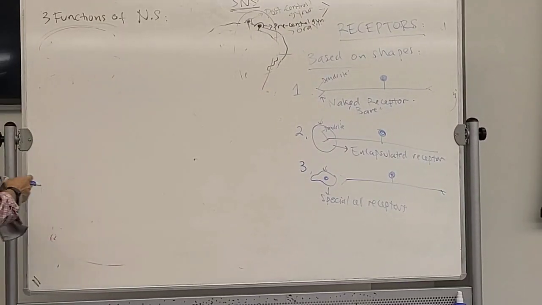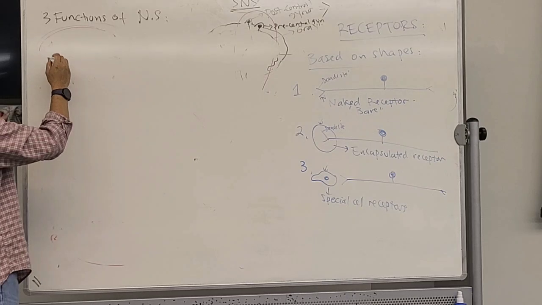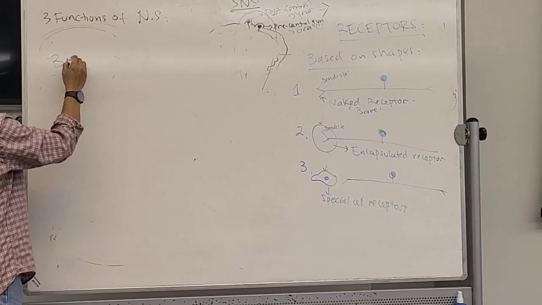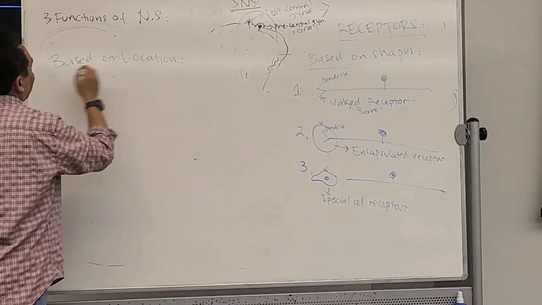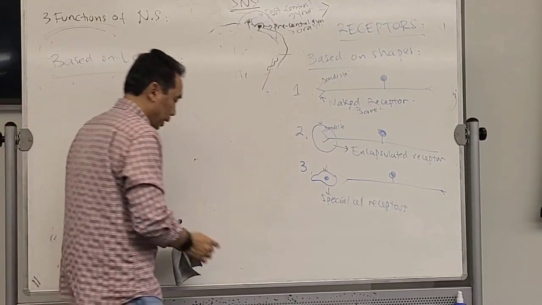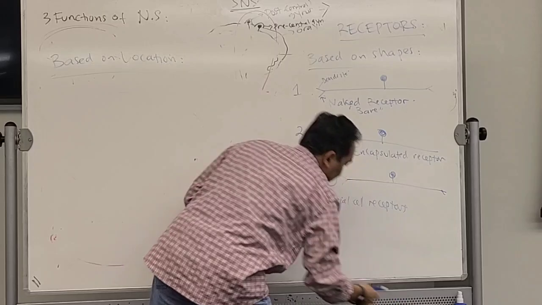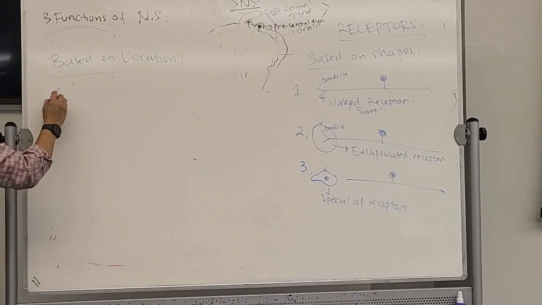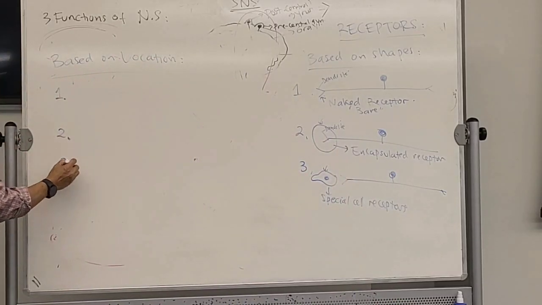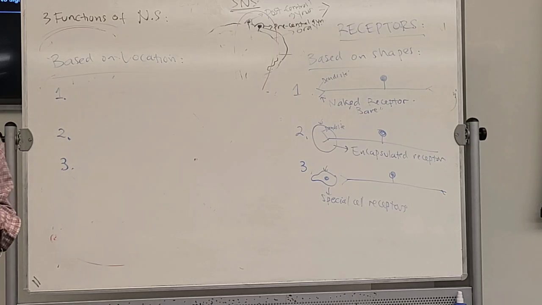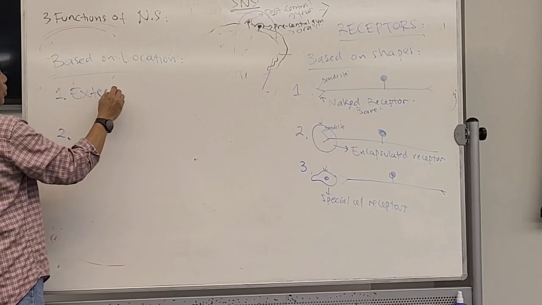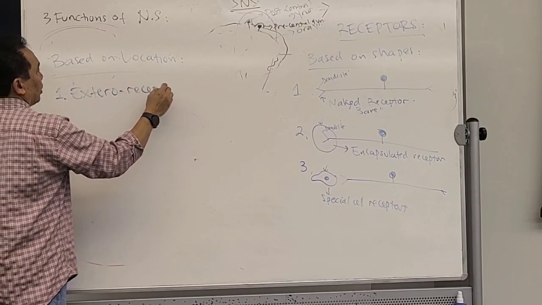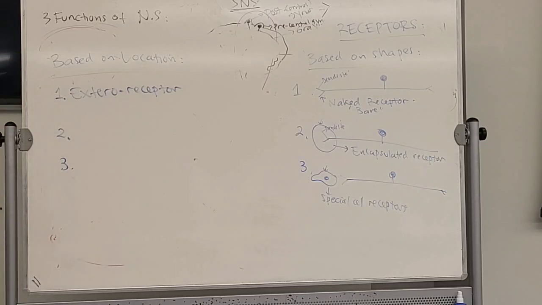Okay. Second, based on location. Based on location, where are the receptors located? There are also three types. If a receptor is located near our surface area, it is called an exteroreceptor.